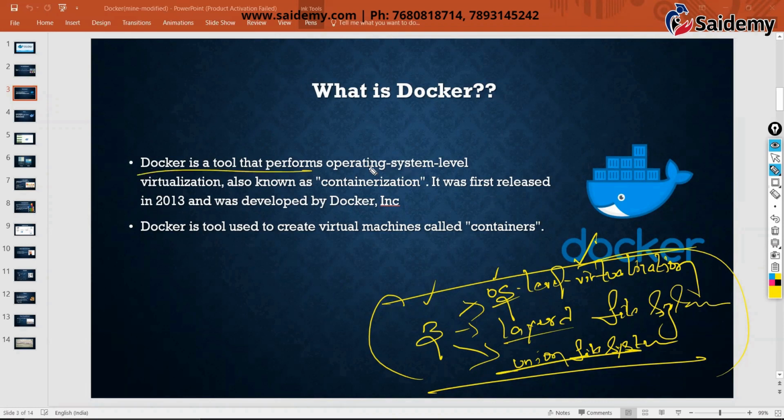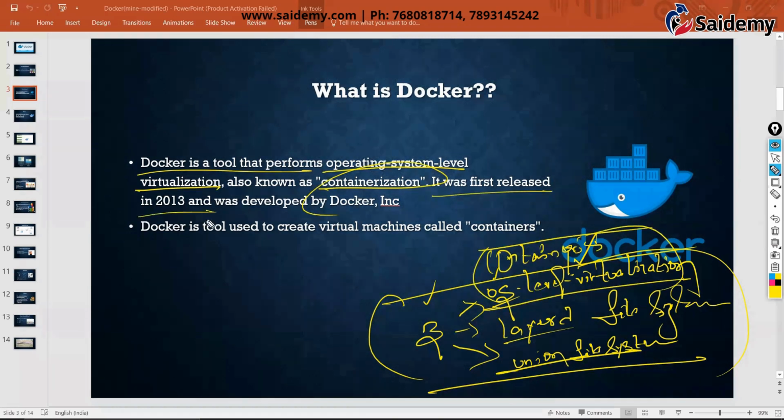So Docker is a tool that performs OS level virtualization. That OS level virtualization only we call containerization. You can call it either OS level virtualization or containerization. You can use any of these words. It was developed in 2013 and all. A little bit of history, that's okay. Docker is a tool used to create virtual machines. Those virtual machines we call containers, which we already discussed, right?